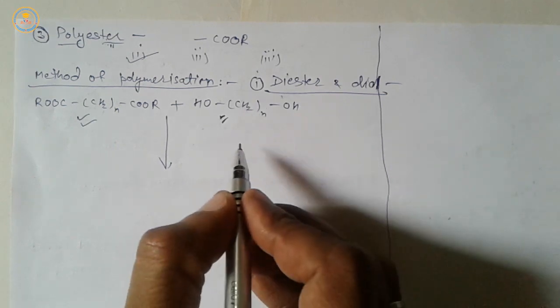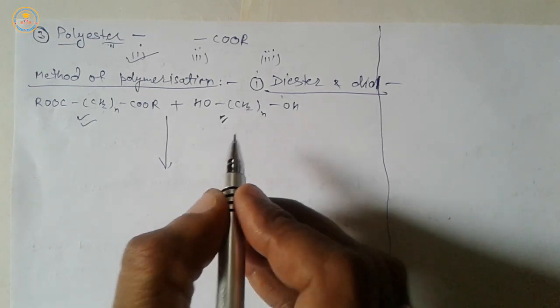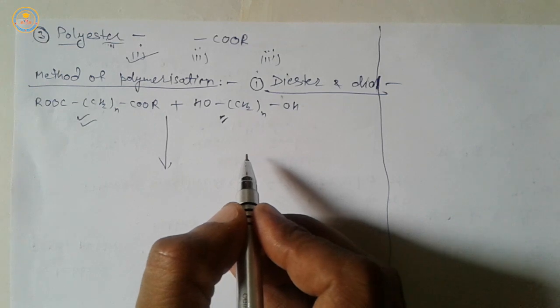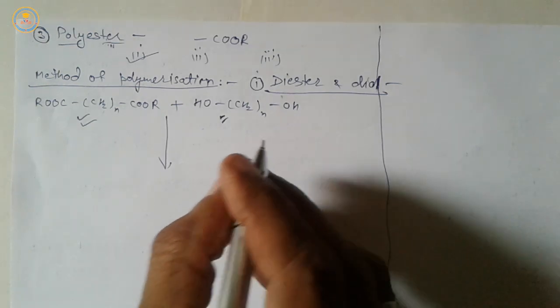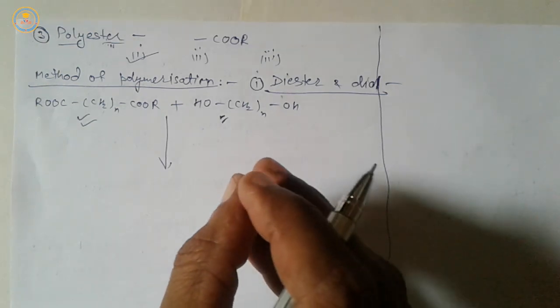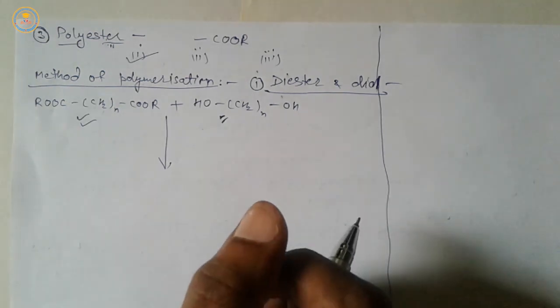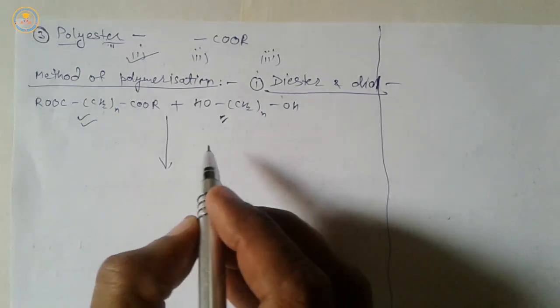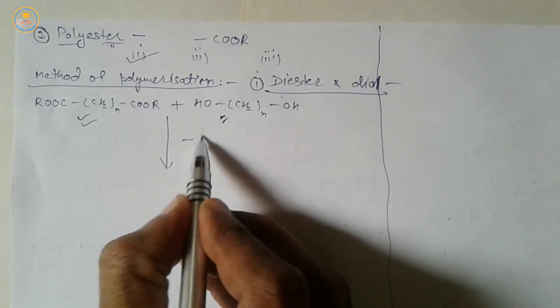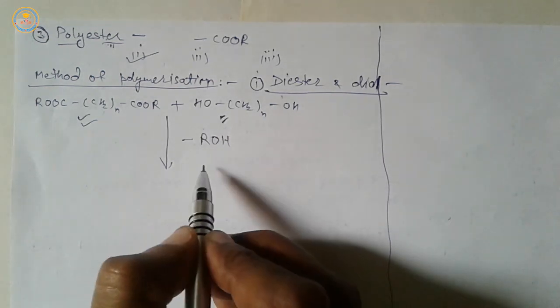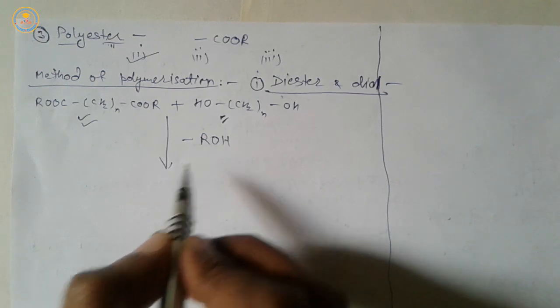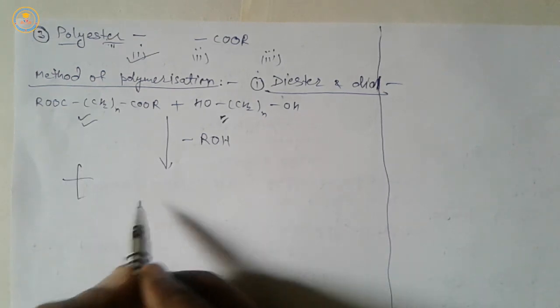After the condensation reaction, polyester is formed, meaning a polymer which has many ester functional groups. After removal of n molecules of alcohol, polyester is formed.